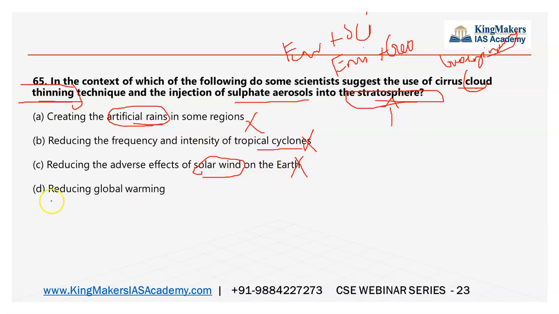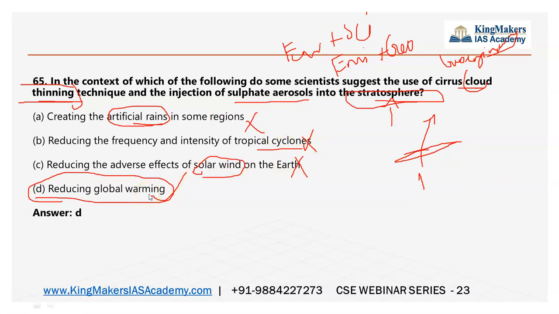Only thickening will do. And reducing global warming, this only will help, because the long wave radiation has to go back to space. So only then, for that we have to thin the cirrus cloud. So that is how through logic you can come up with the right answer. Even if you don't have knowledge, you can come up with the right answer through logic.